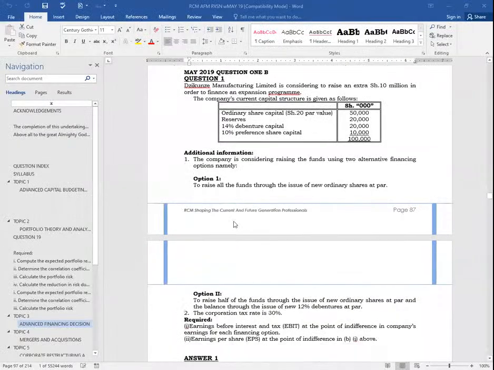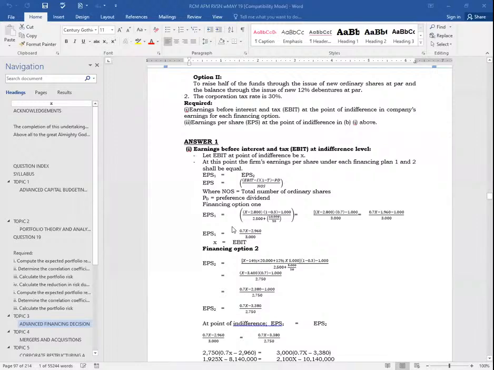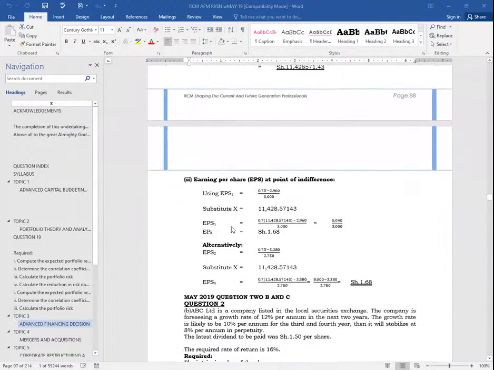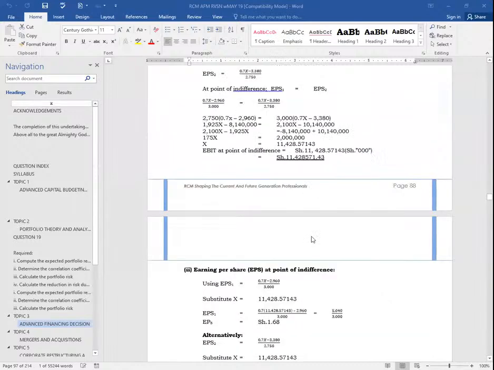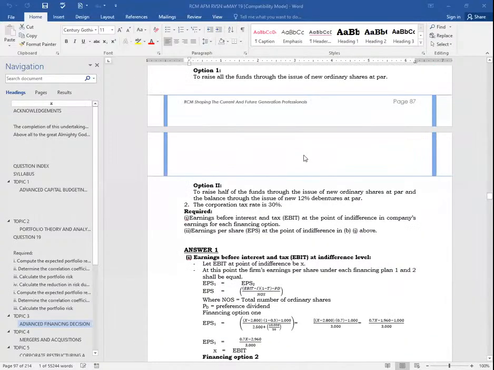So the question is right with us here. You can see the ones who got 1.68 here. They got 11 something here. Great. So what are we told here?